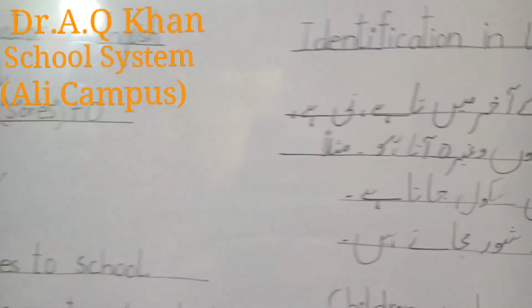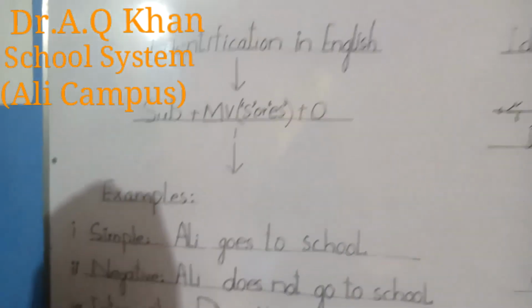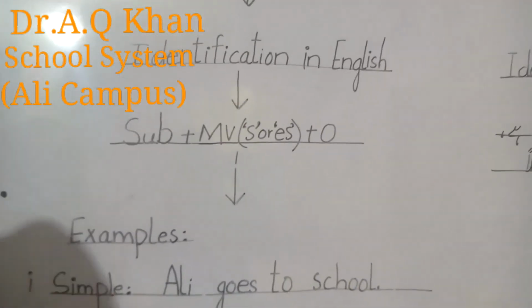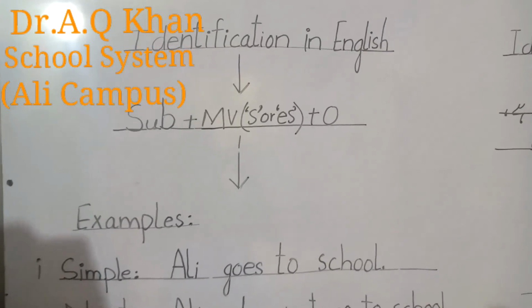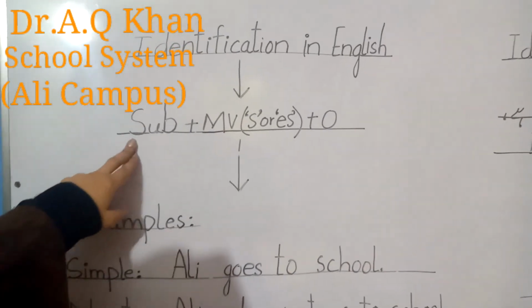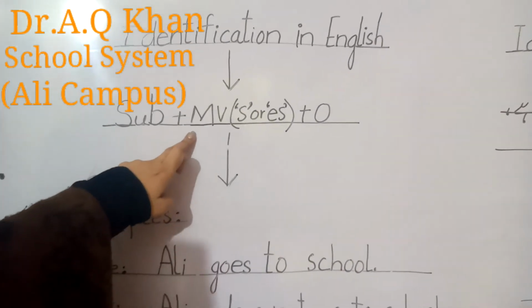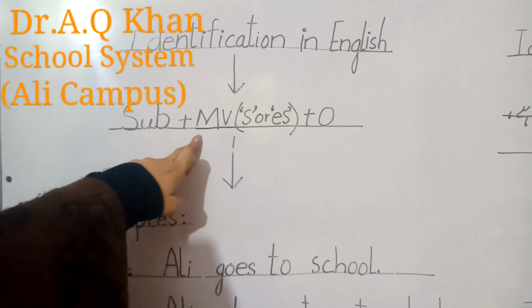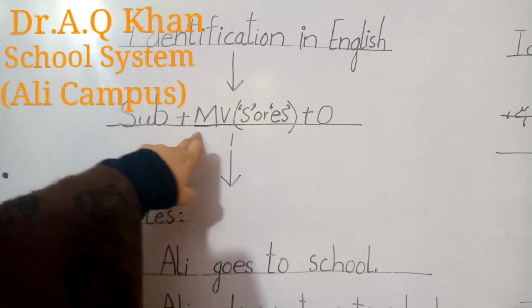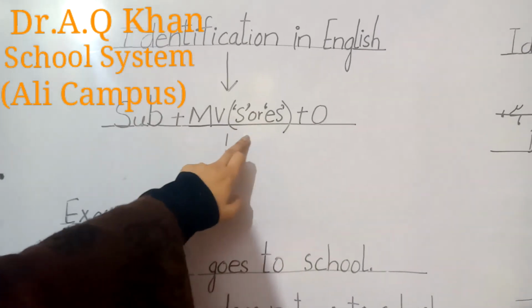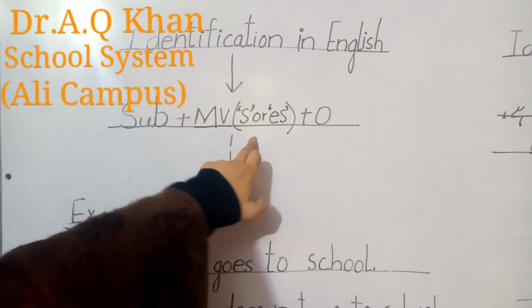Now move to its identification in English. So its identification in English is that firstly we will put subject, then main verb, the action that is going on or that you are going to perform. So plus s or es, we add s or es with singular verb plus object.